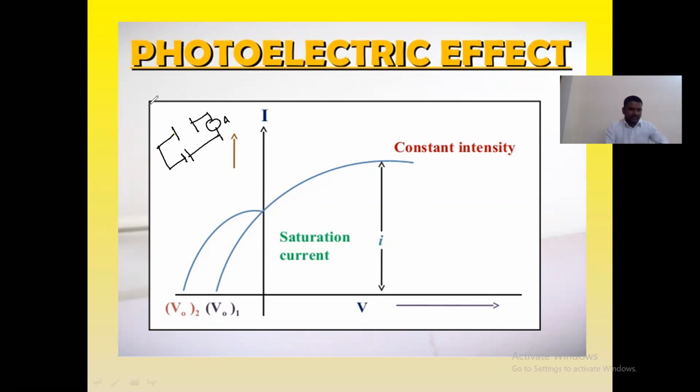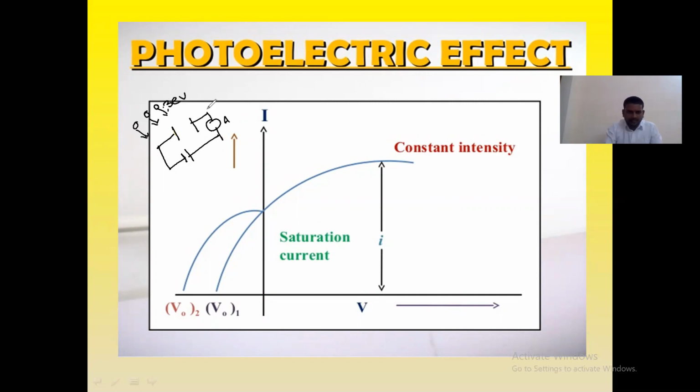Let us suppose I am taking again 100 photons, and let us suppose its energy is 3 electron volt.